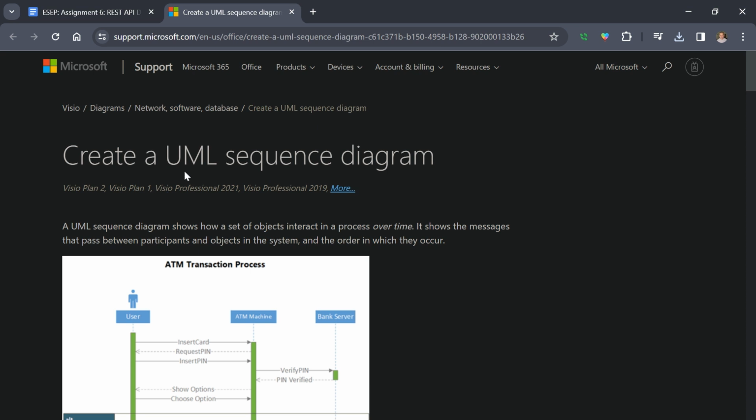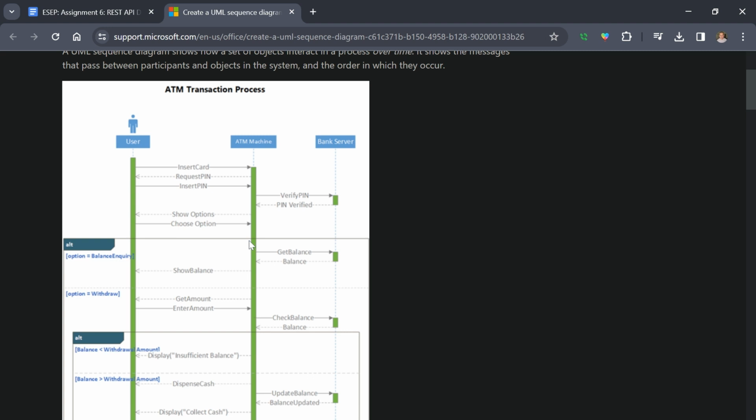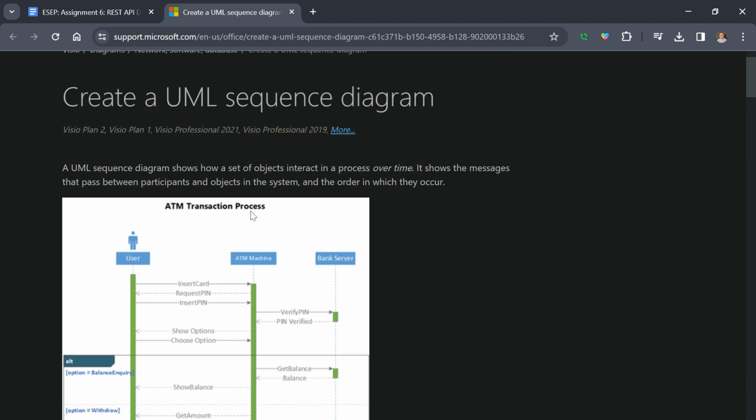So UML means Unified Modeling Language. And this is basically the layout, right? You have a user, you insert a card for an ATM transaction process, you are interacting with the machine, it requests a PIN, you insert a PIN. This is very simple diagramming in order for any developer to basically start getting on coding this project, right? So this is what we want to do.